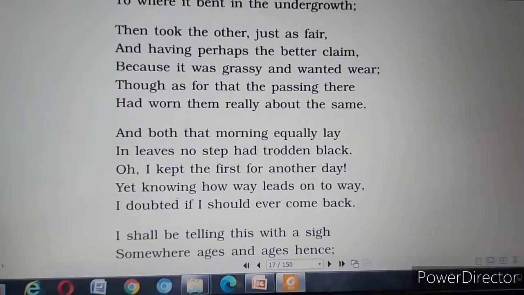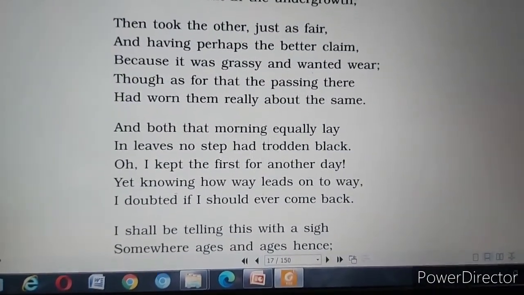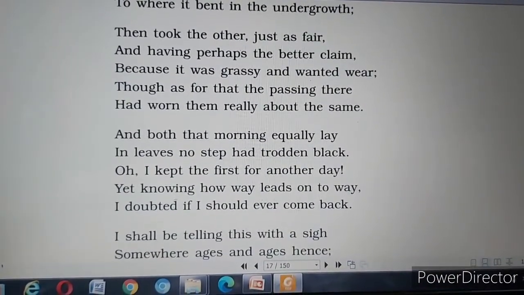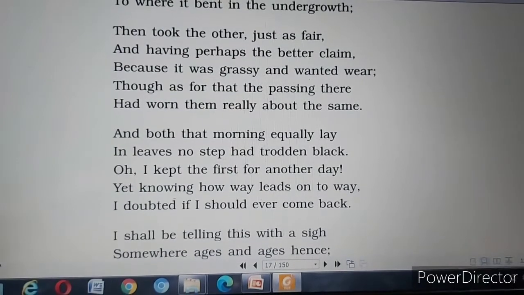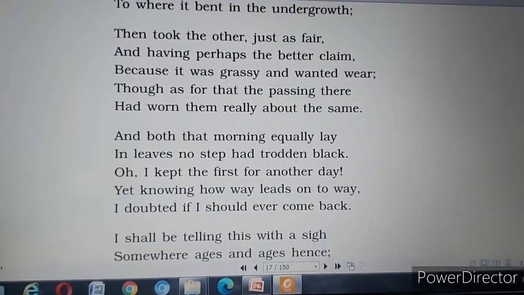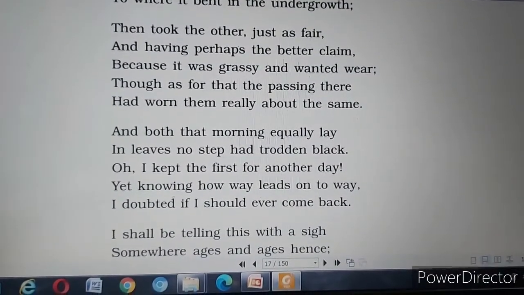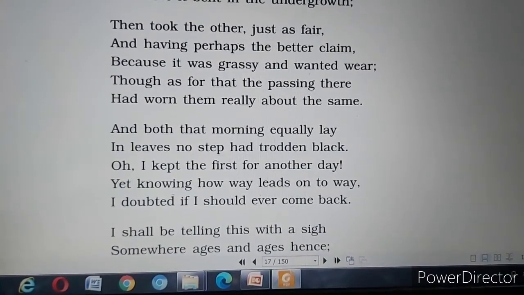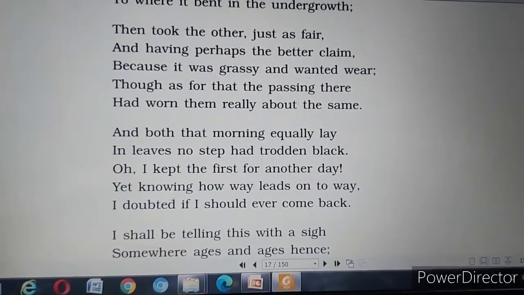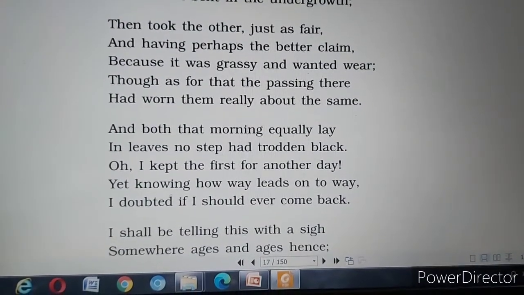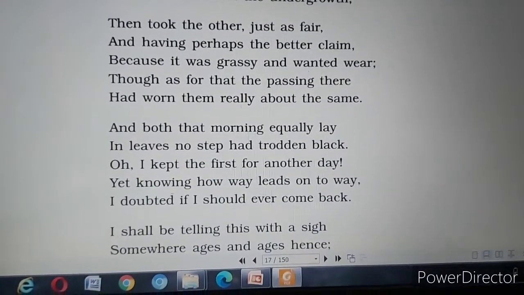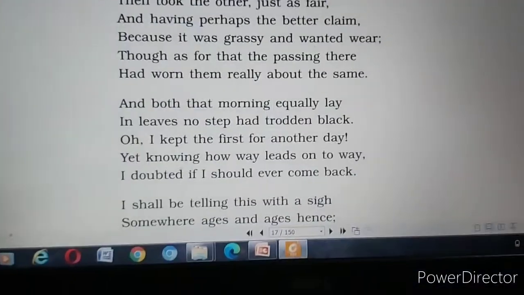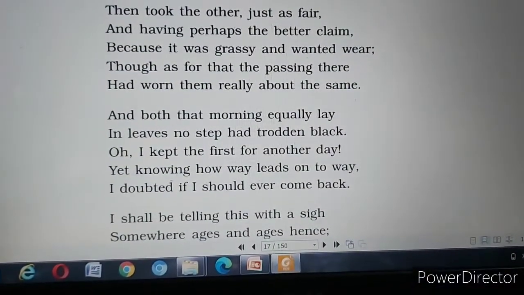Now let's have the next line. "Though as for that, the passing there had worn them really about the same." Those people who have gone there or passed from there should also be in the same place, and they have also done the same thing as he has done. Now let's have the next stanza.